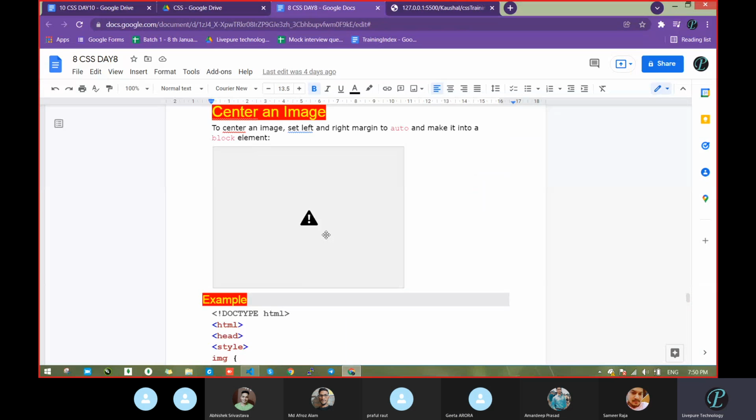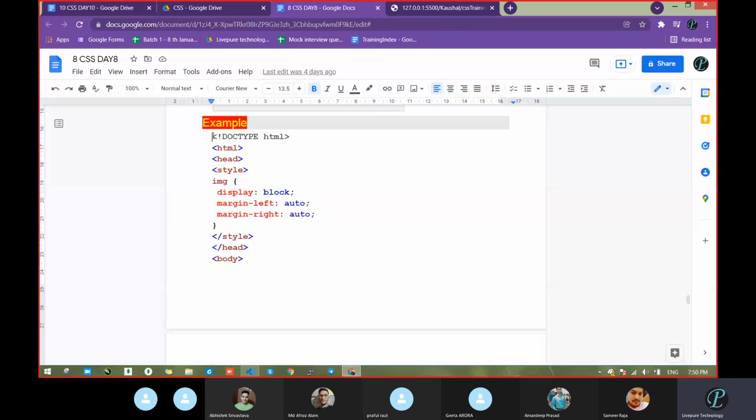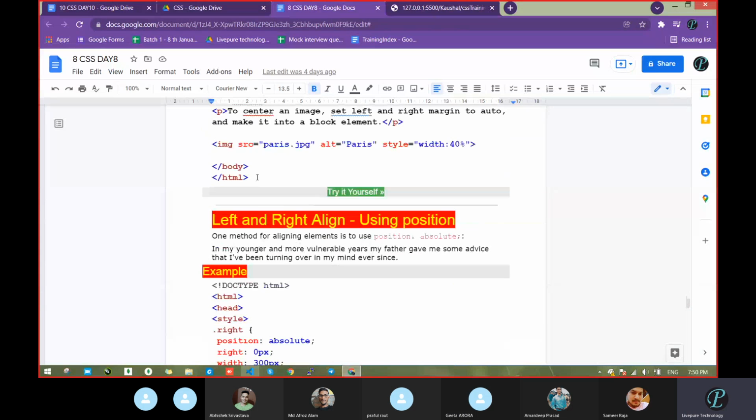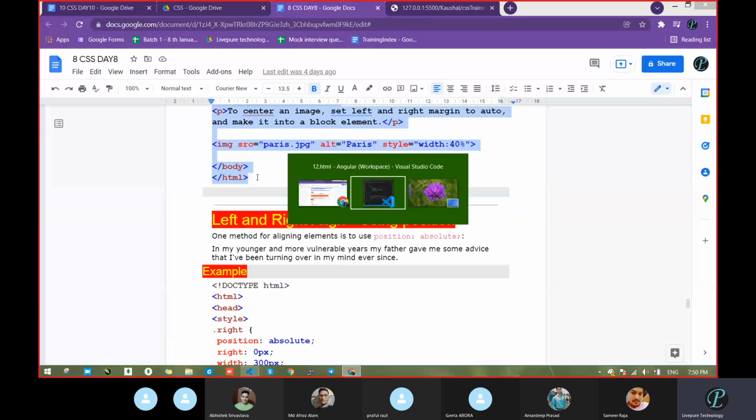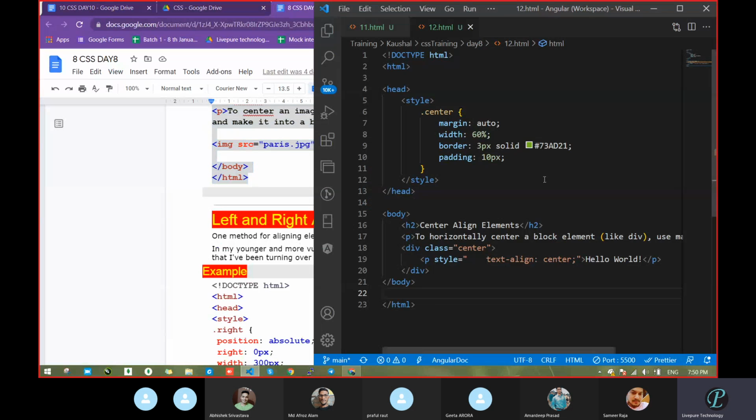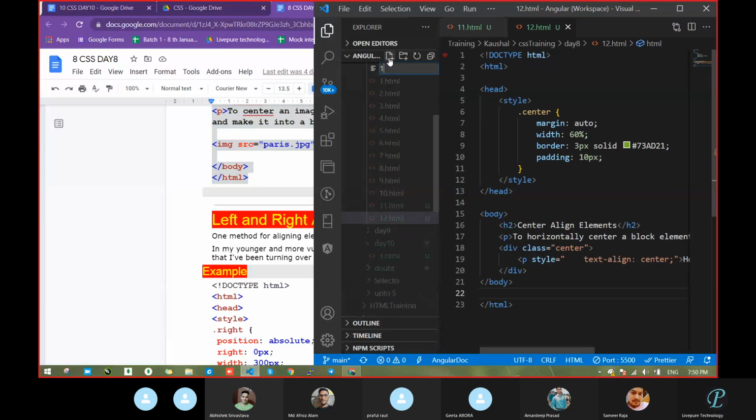No issue. Now move that image to the center and see how we can. Where is that? 13.html.